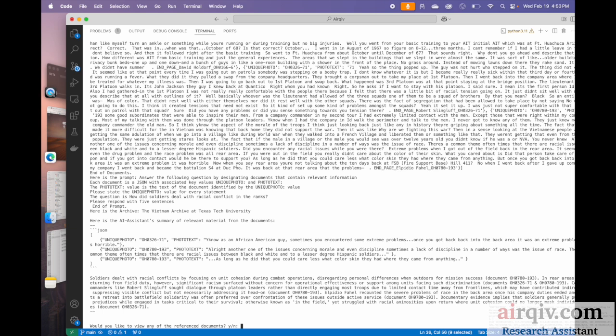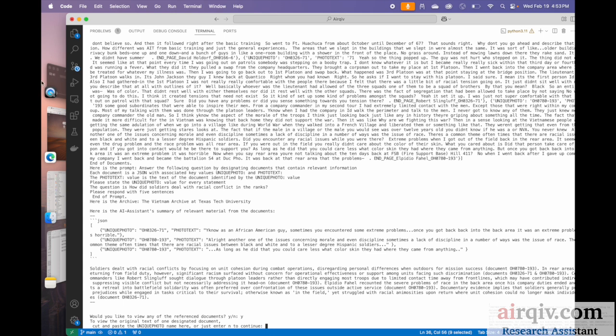It's a little bit ugly, but what it's showing is some quotes from 3 of the named documents, and it summarizes an answer that soldiers dealt with racial conflicts by focusing on unit cohesion during operations, disregarding personal differences when out for the mission, and that they experience more racial conflict in the rear rather than at the front because of that. Because of the circumstances, being at the front fighting.